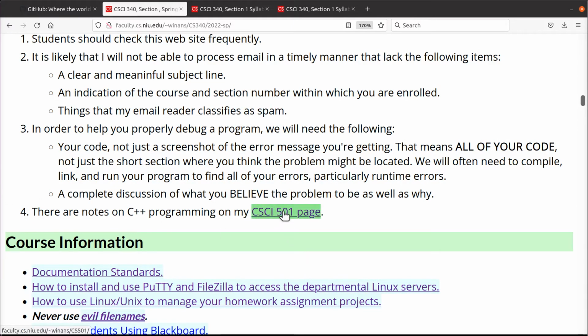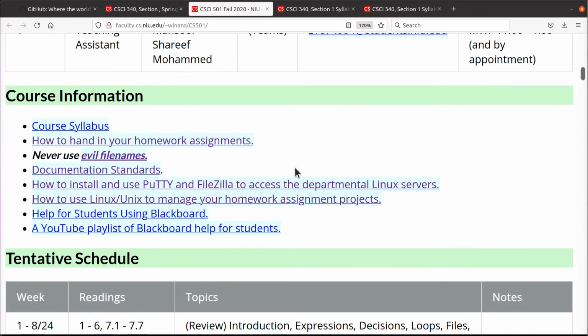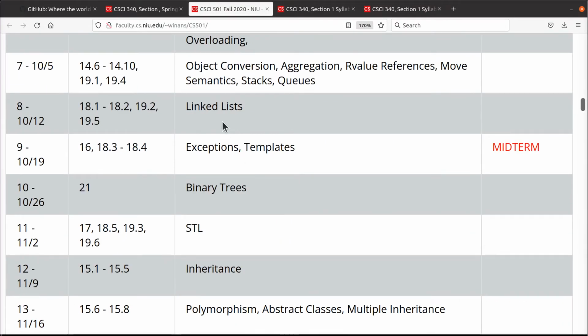This link here, I note, is some C programming lectures. If it's been too long since you've done some C++ programming and you need to catch back up, there's a link to 501. Now, that may seem weird, but 501 is a graduate level course. It's a little different than 241, which is the prerequisite to this course, but if you look at these topics, most of them are the same.